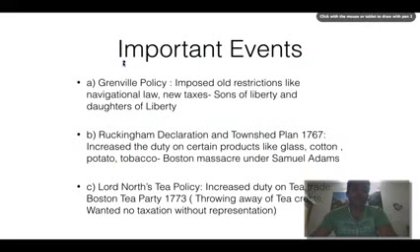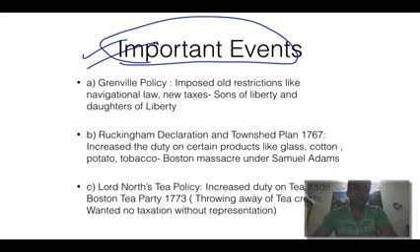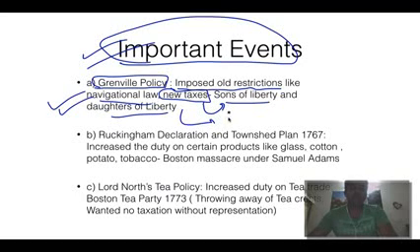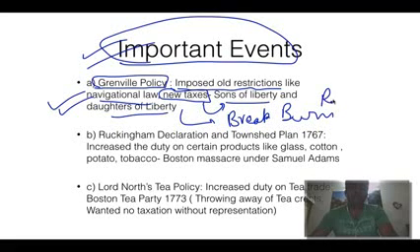Now we come to important events. What were the important events of the American Revolution? First thing first, the Grenville policy. Under this, Britain imposed old restrictions like the navigation laws, already talked about, and certain new taxes on various products like paper, tobacco, tea, glass, etc. So it led to the creation of Sons of Liberty and Daughters of Liberty. They used to break trade posts, they used to burn them, and they used to refuse to pay taxes.